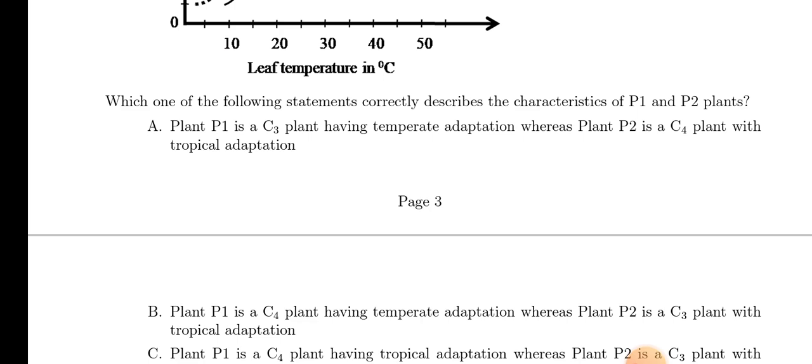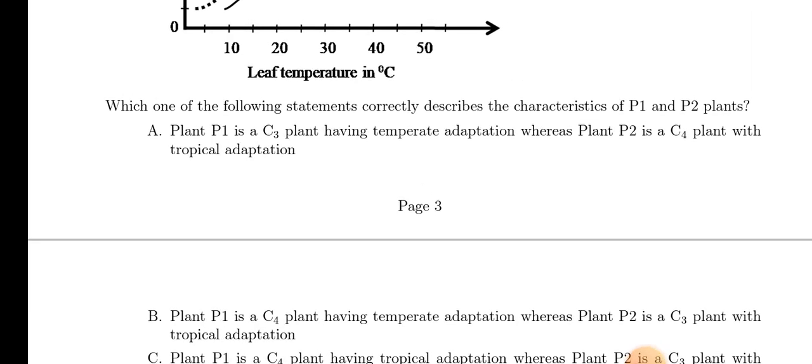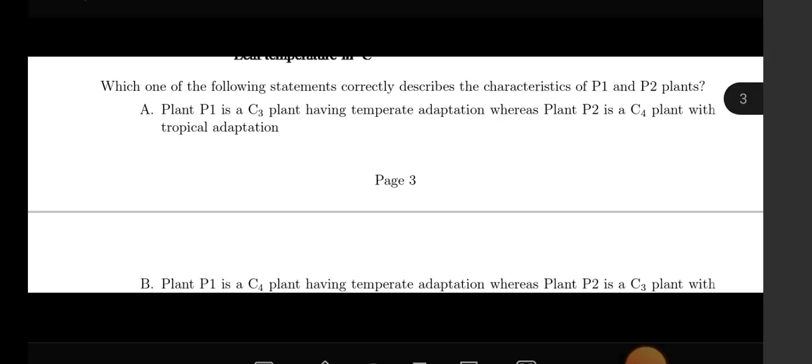Option A, in option A, plant P1 is a C3, having temperate adaptation, whereas plant P2 is a C4 with tropical adaptation. Okay, correct. That is the correct option. Option A will be the right answer.